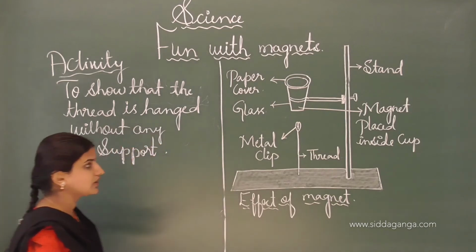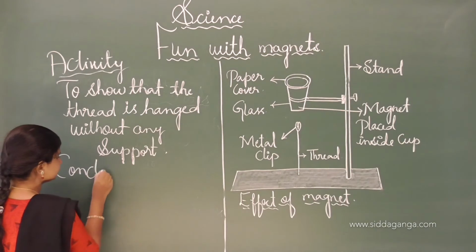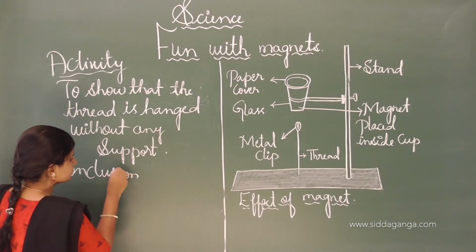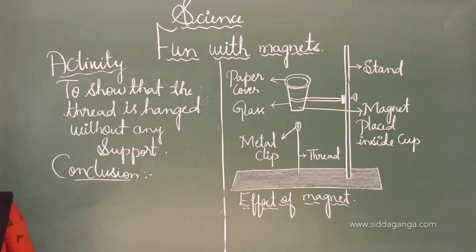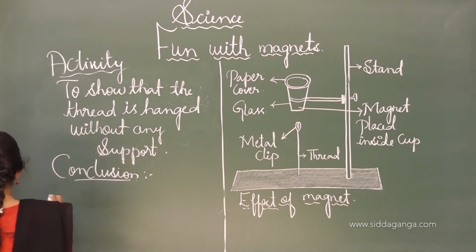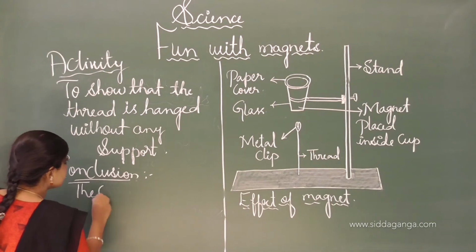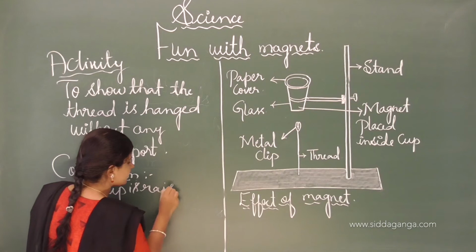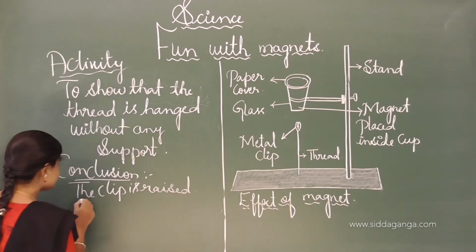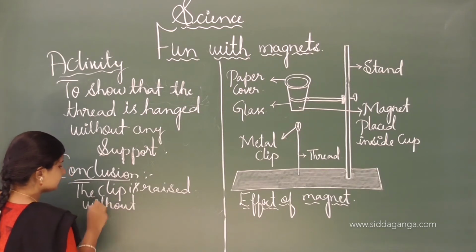From this activity we conclude that the paper clip is raised without any support.